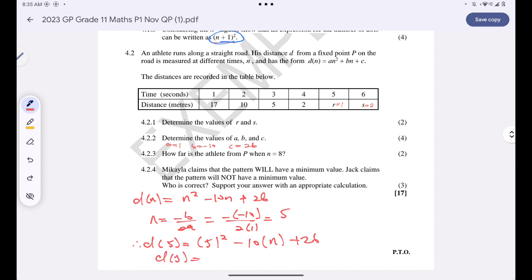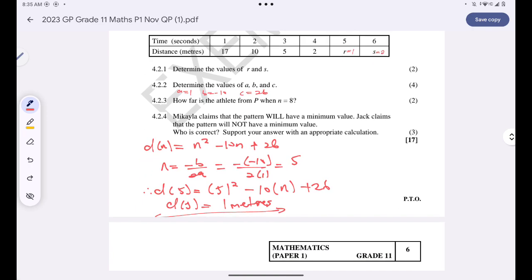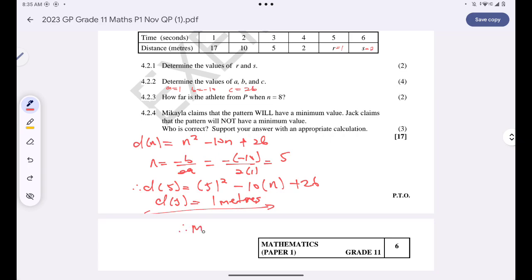So when n is 5, the distance is 1 meter away from P. So therefore, the minimum distance is 1 altogether. So that's why I said Michaela's claim was correct, because we will have a minimum distance.